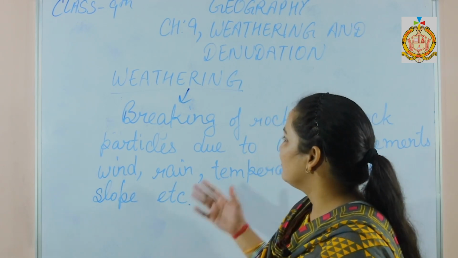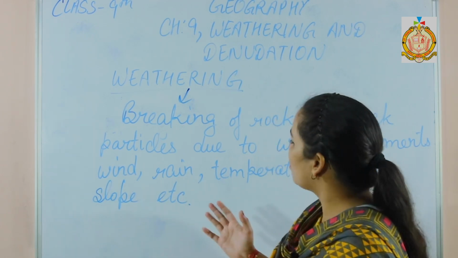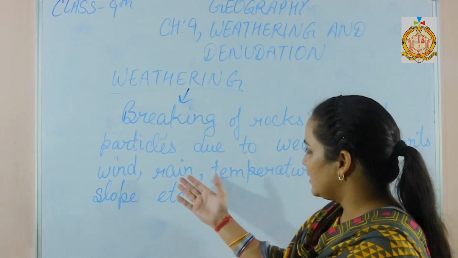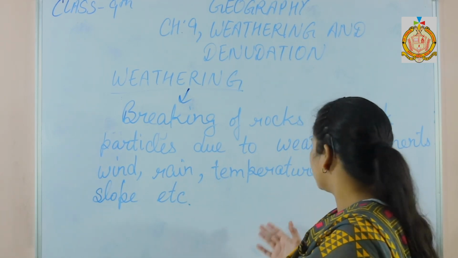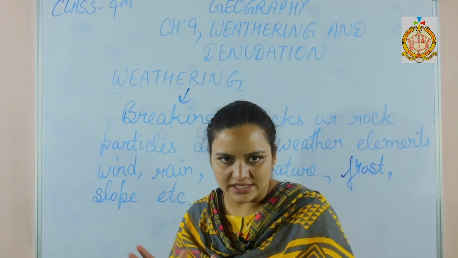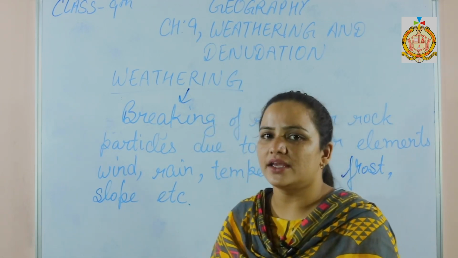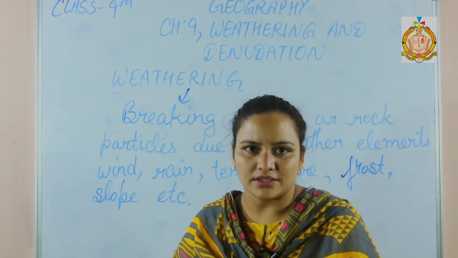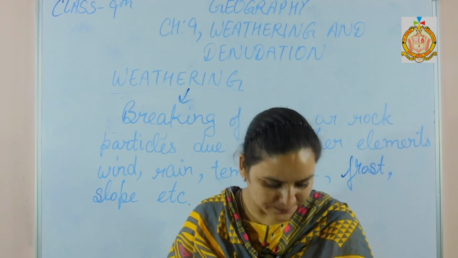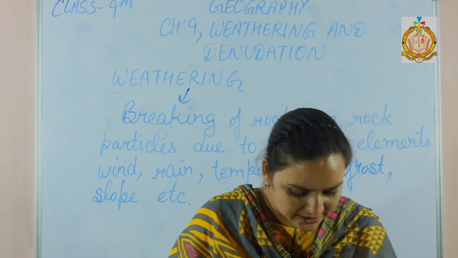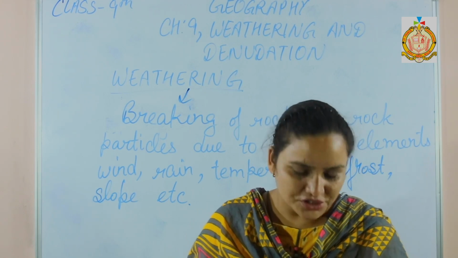What is weathering? Weathering is the breaking of rocks or rock particles due to weather elements like wind, rain, temperature, frost, slope, etc. All these elements are responsible for the breaking of the rock parts or the sand part of the rock material. According to that, they have given the proper definition for weathering.